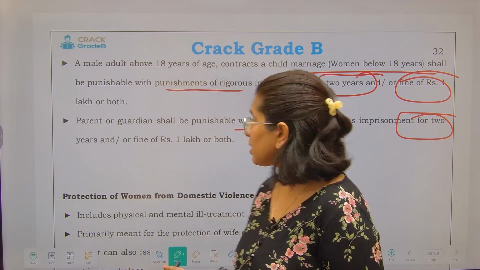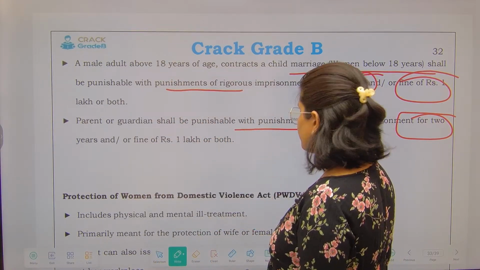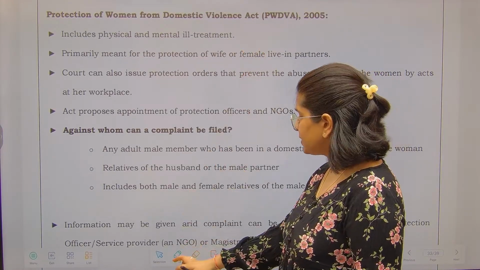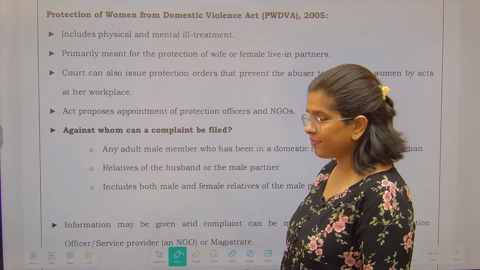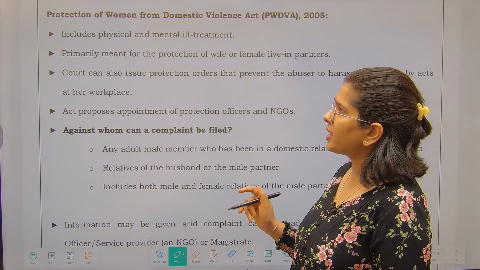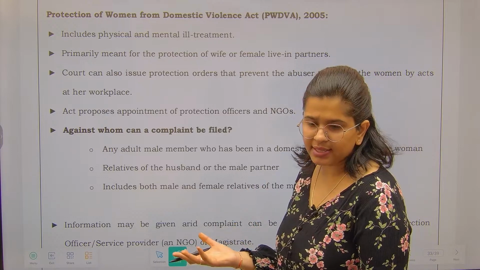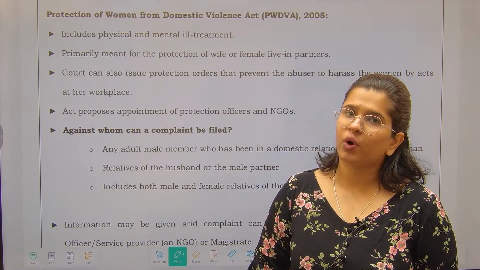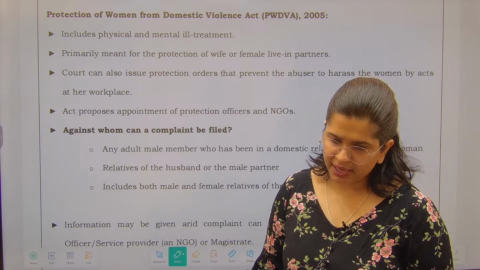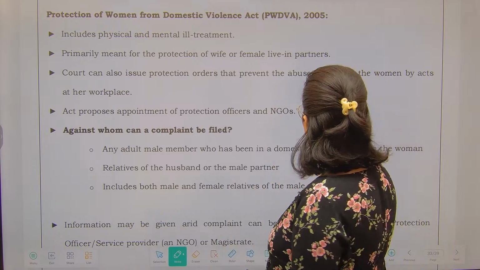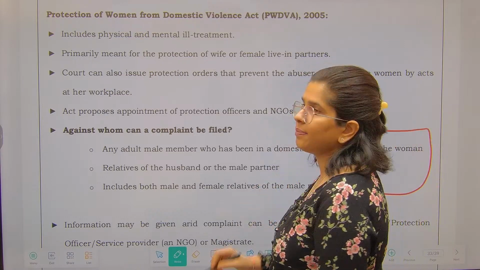The next piece of information that we have is on the Protection of Women from Domestic Violence Act 2005. By including this, I just wanted to tell you that such an act exists. We all know what domestic violence is, so there is no need to explain it over here. Just the provision against whom complaints can be filed.